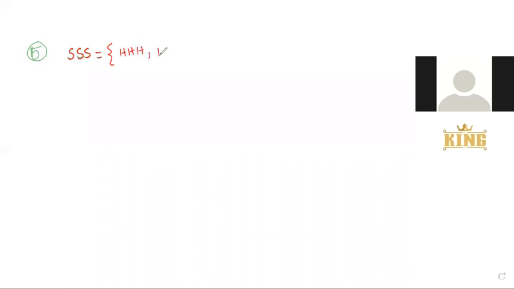Next, two heads and one tail: H, H, T, with arrangements H, T, H, and T, H, H. Next, two tails and one head: T, T, H, with arrangements T, H, T and H, T, T. Finally, three tails: T, T, T. This is the sample space.